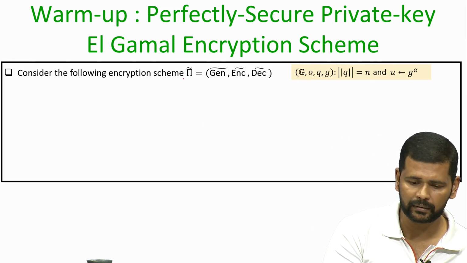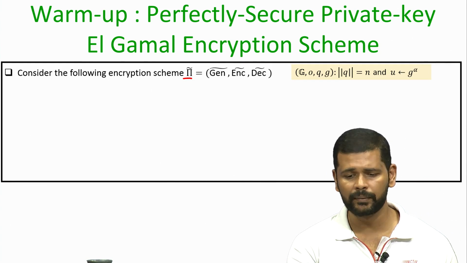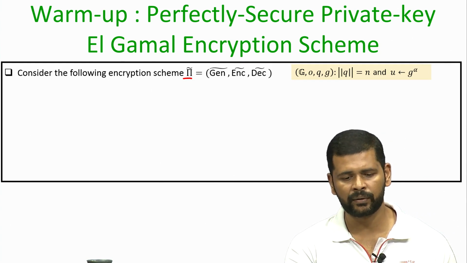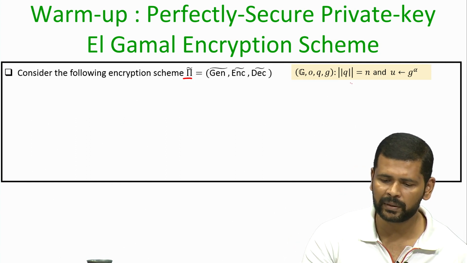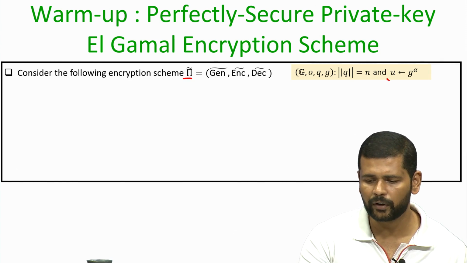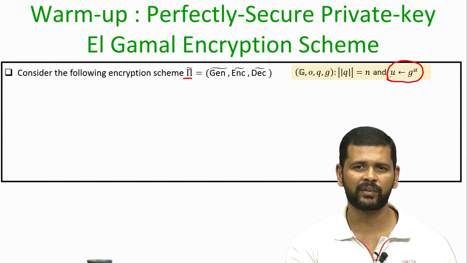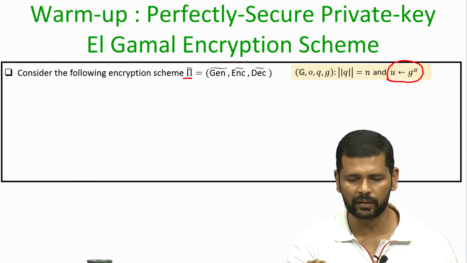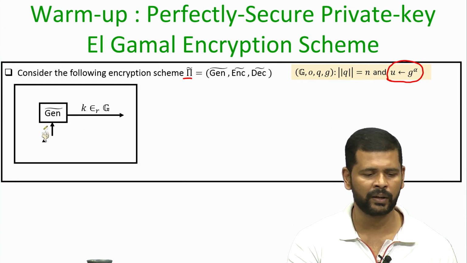So, the modified Elgamal encryption scheme in the private key setting I am denoting as pi tilde. It has its own key generation algorithm, encryption algorithm and decryption algorithm. The public parameters are the cyclic group description, and a uniformly random group element g to the power alpha, where alpha is not known. So, we can imagine it as some kind of setup which has been done by a trusted third party, and alpha is not known to anyone.